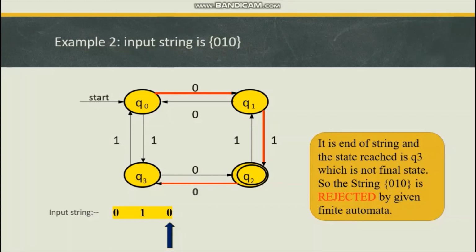So this is how we can identify whether the given string is acceptable or not acceptable or rejected by the given finite automata.